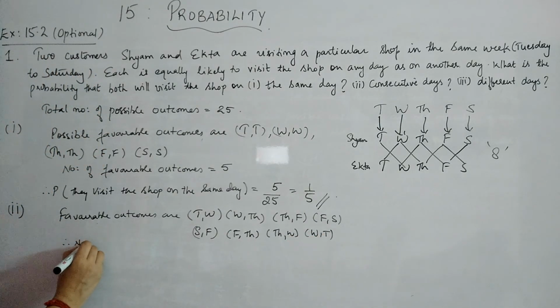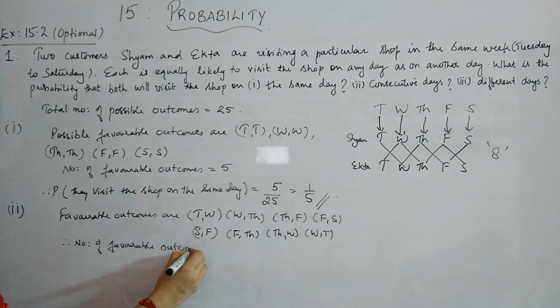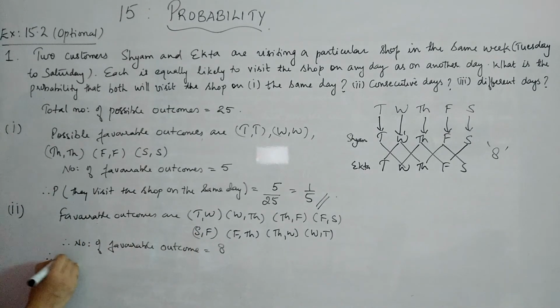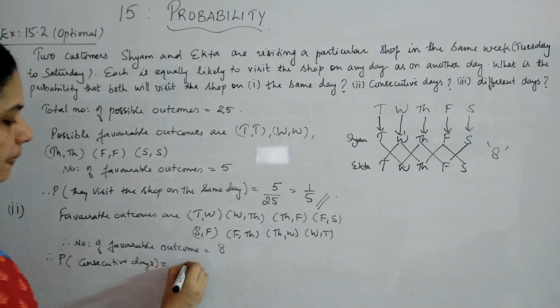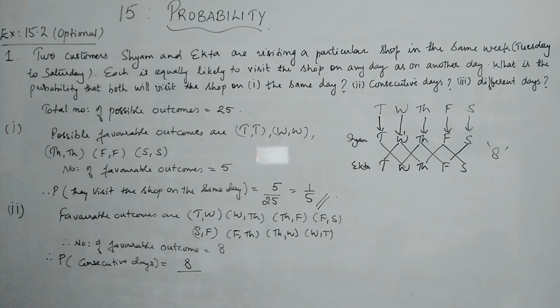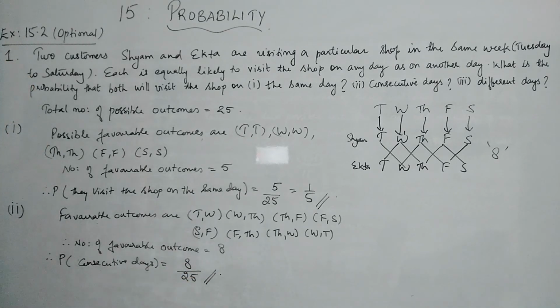Therefore, the number of favorable outcomes is equal to 8. Hence, the probability that they visit the shop on consecutive days will be the favorable outcomes number divided by the total possible outcomes number. So it is 8 by 25.